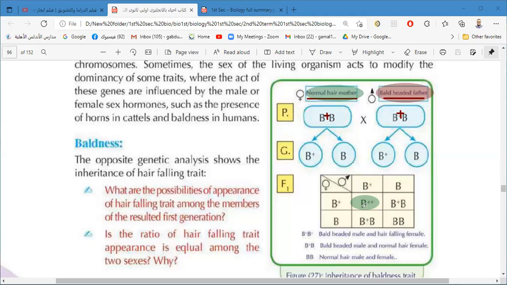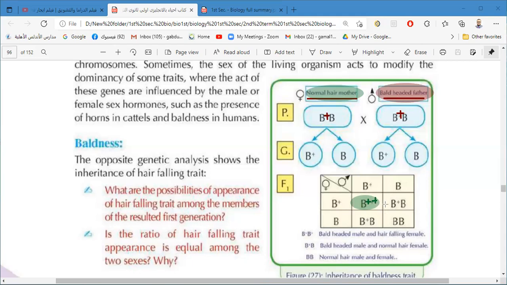Although he is a boy or a girl, because he has two genes, both a boy or a girl will suffer from hair falling, because two dominant genes of hair falling are found.